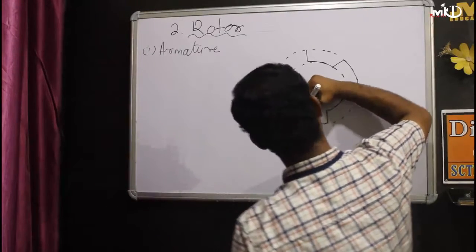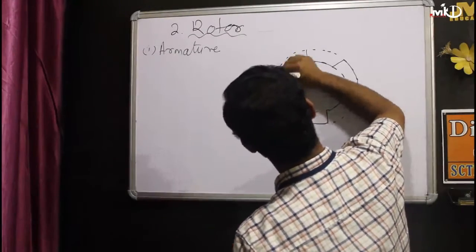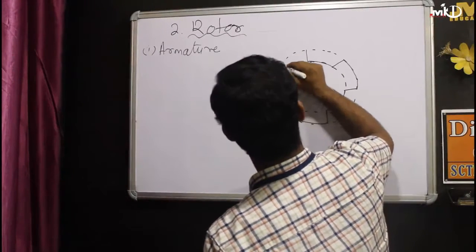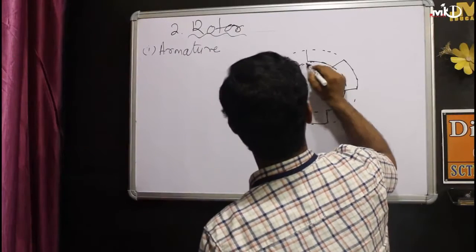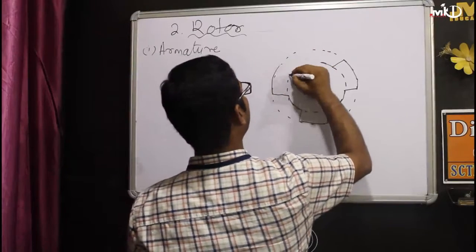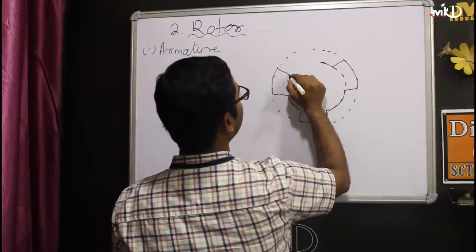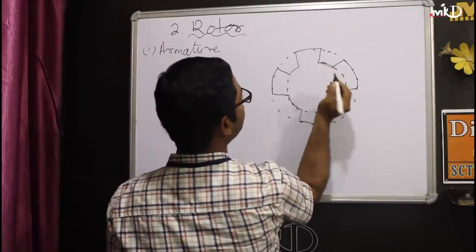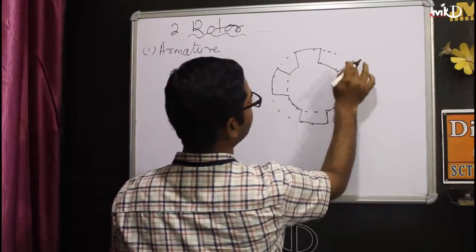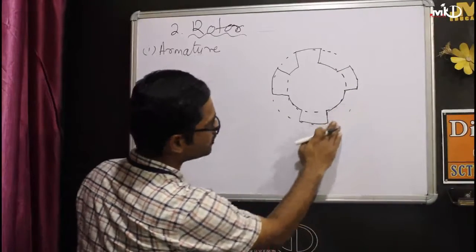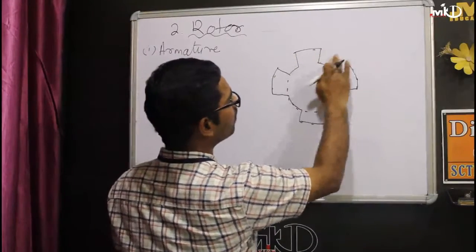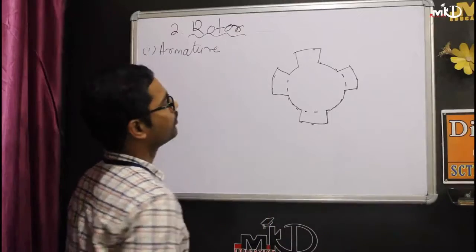With two or three practices you can make the diagram perfectly, and this will be helpful in your exam also. You just have to practice the diagram two to three times, then you will be a master of the diagram. Then I am erasing this one. Now I have a rough diagram of your pole.